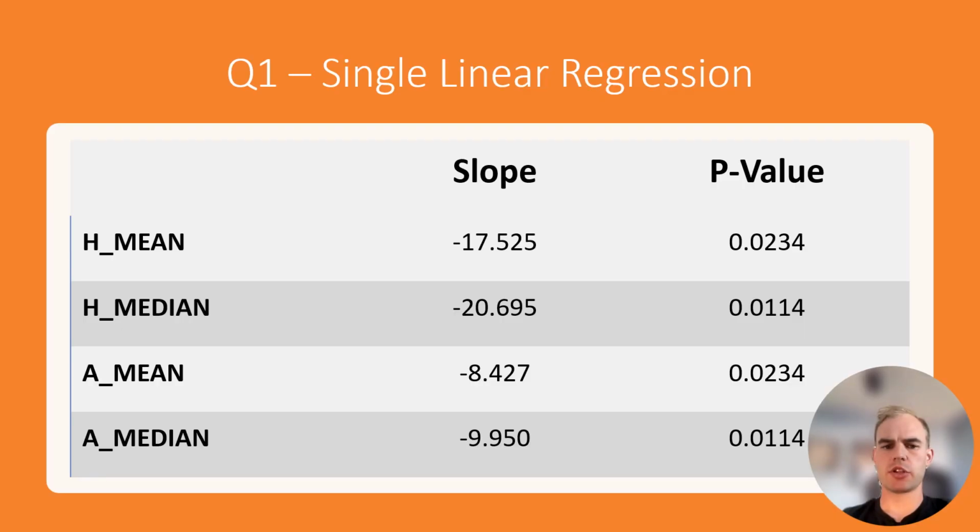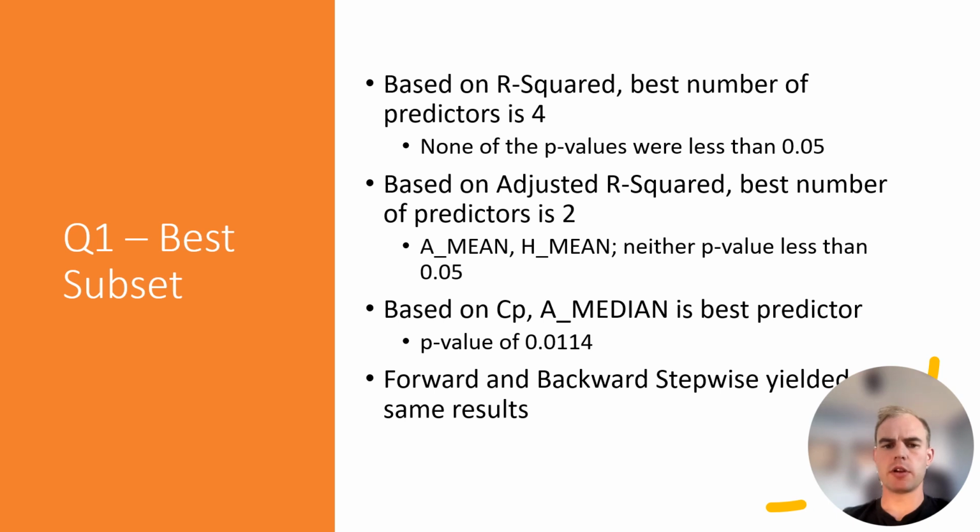Using a single linear regression, again, we see that negative correlation come through and the negative slope for all these variables. And again, all the p-values are less than 0.05, so individually these are all statistically significant versus total employment. Now that we know individually all the variables are statistically significant, we included all of them in our regression. However, none had a p-value less than 0.05. So using the adjusted R-squared value, we found the best number of predictors to be 2, which were annual mean and hourly mean. However, again, neither p-value was less than 0.05.